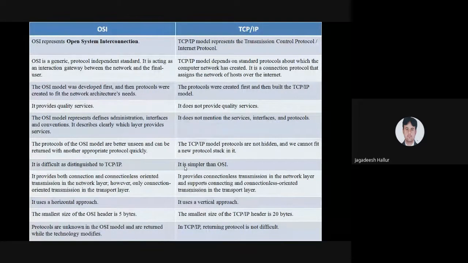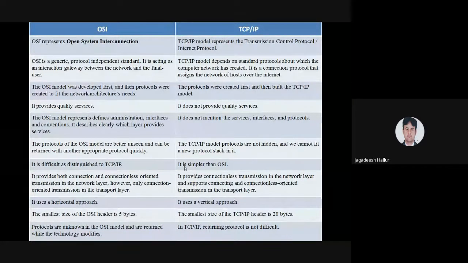OSI is a generic, protocol-independent standard. It acts as an interaction gateway between the network and the final user. I already told you there are 7 layers, from the application layer to the physical layer, one at the sender and one at the receiver end. Till the data reaches that particular receiver end, it has to be taken care of by the OSI layers.